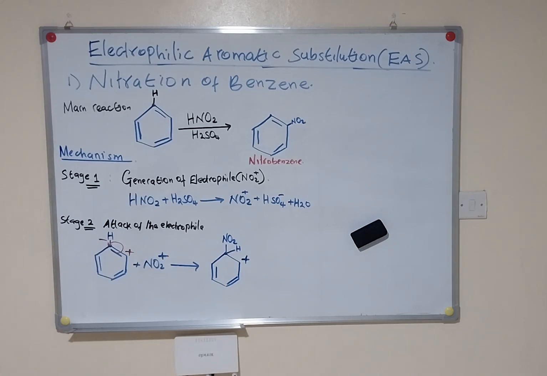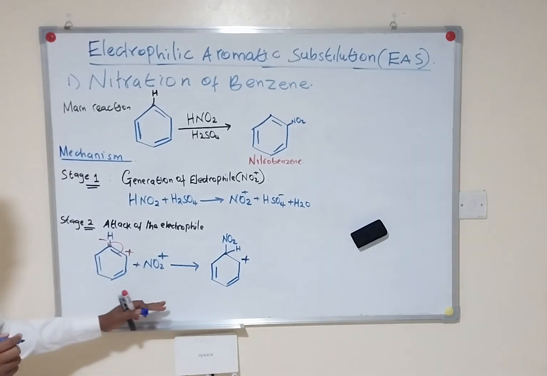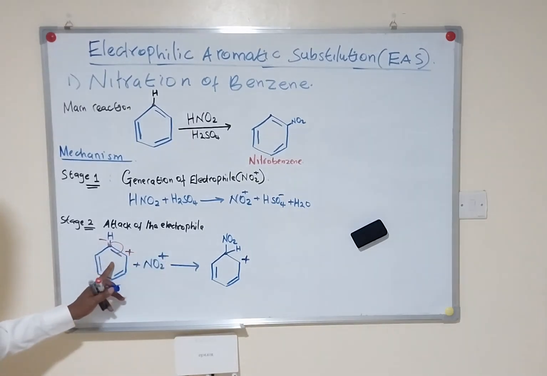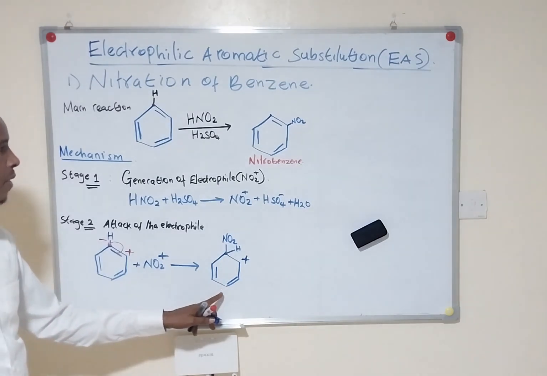So this is now the arenium ion. This is stage 2, that is the attack of the electrophile. The benzene ring attacks the nitronium ion, forming an arenium ion.